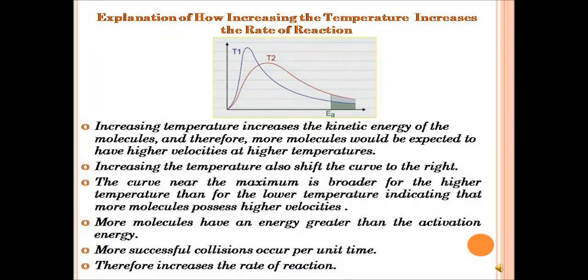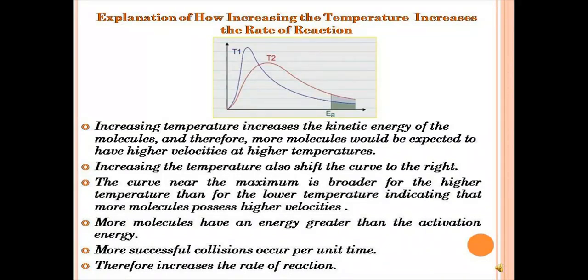But at T2, look at the activation energy, you can see there's a rise here, which now shows that more molecules will possess higher velocities. And when more molecules have an energy greater than the activation energy, it will result in more successful collisions per unit time, and by so doing there's going to be an increase in the rate of reaction.